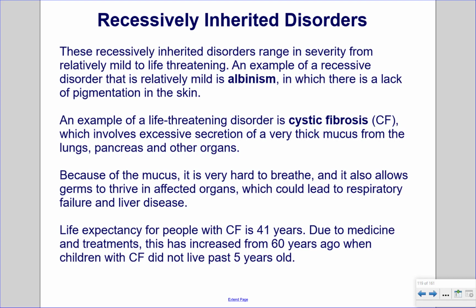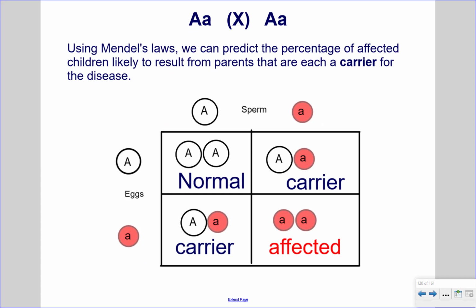Life expectancy for people with CF is 41 years. Due to medicine and treatments, this has increased from 60 years ago when children with CF did not live past 5 years old. Using Mendel's laws, we can predict the percentage of affected children likely to result from parents that are each a carrier for a disease.